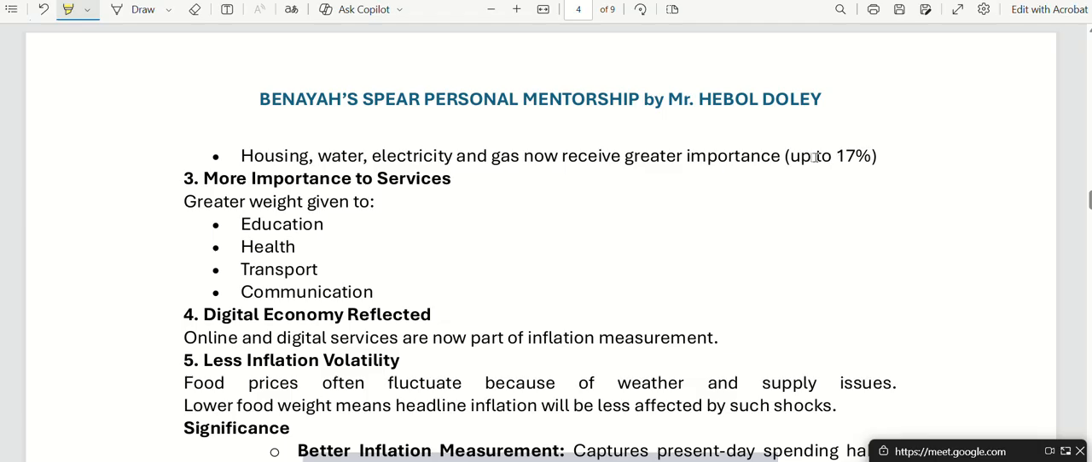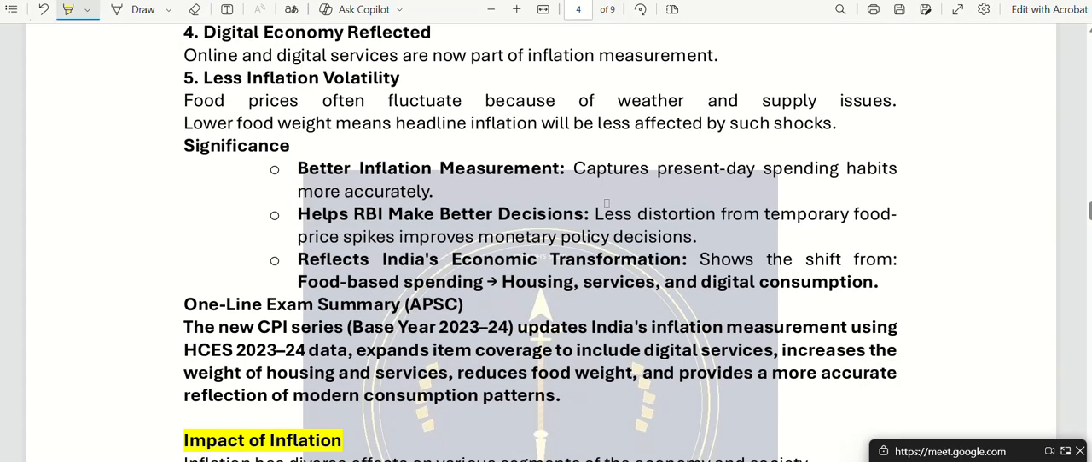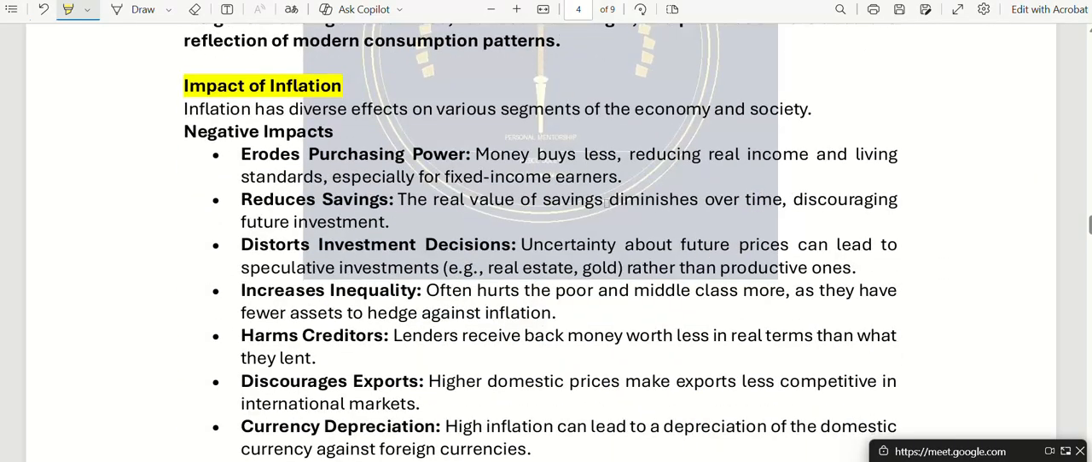Then housing went up. The weightage of measuring CPI for housing has gone up. Then more weightage has been given to all these sectors. So we understood all this. We also knew what was the significance behind it.